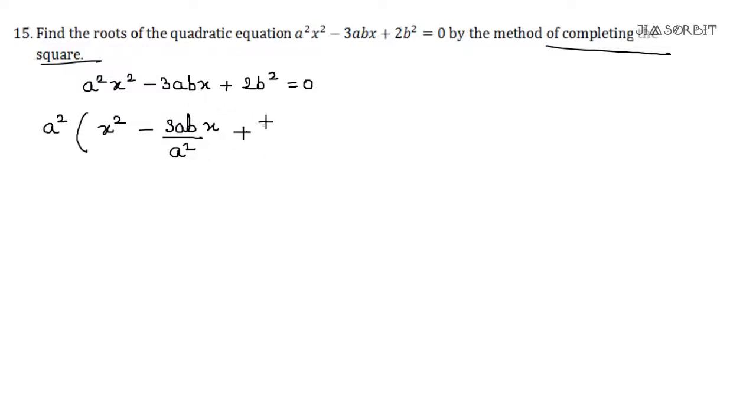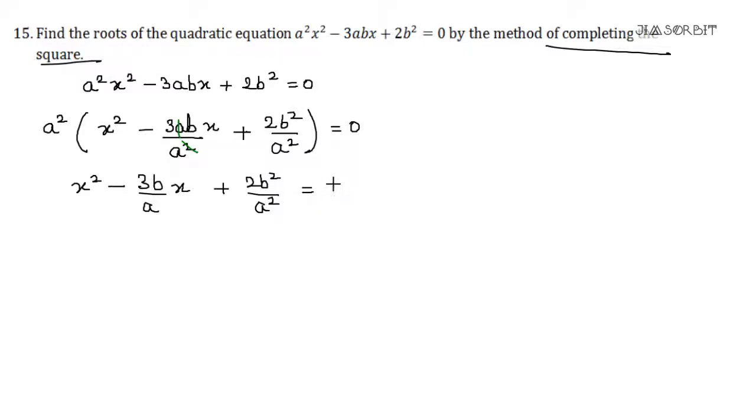So 2b square upon a square is equal to 0. Now because a square cannot be 0, it will go there, and our equation will be x square minus 3b upon a x plus 2b square upon a square is equal to 0.